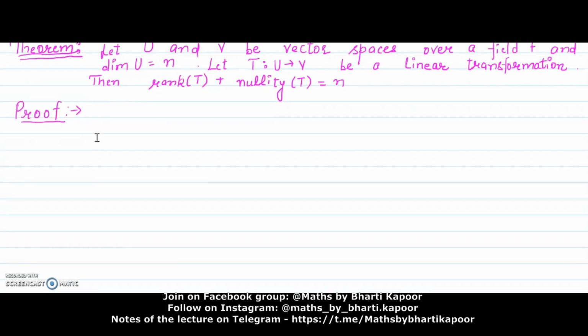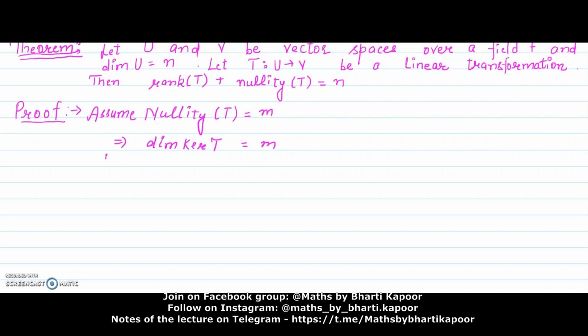Let's start its proof. Let's assume that the nullity of T is equal to m. That means the dimension of kernel T is m. If the dimension of kernel T, which is a vector space, is m, that means in the basis of kernel T there will be m elements.